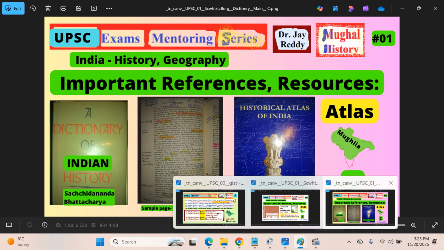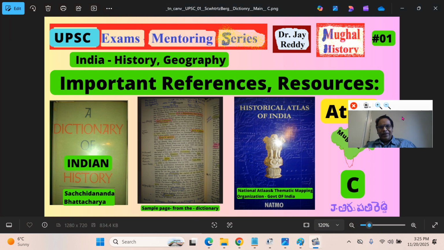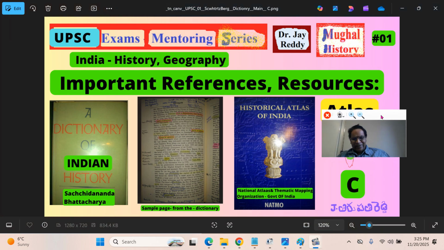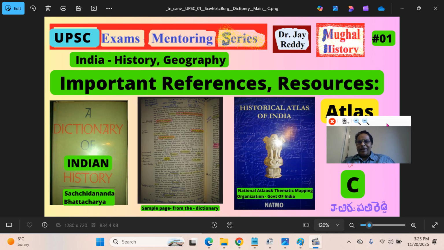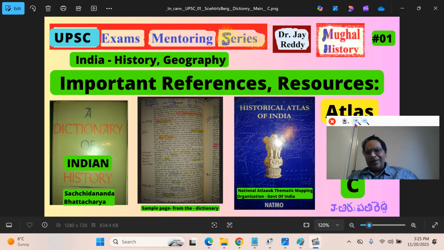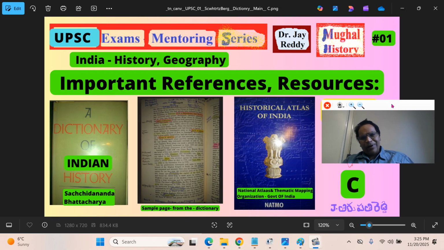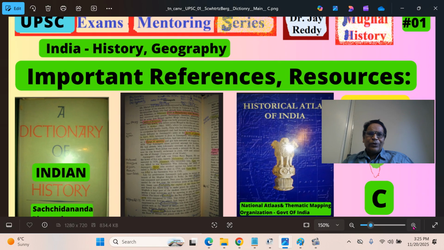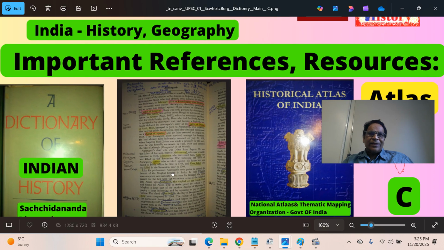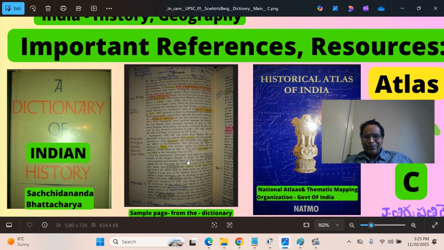I really liked certain points. I will tell you what. I have been using these atlases for more than three decades or so. This is my passion. I would like to share with you so that it will help you in making you a stronger contender for these exams. Here I will just show you a bigger picture of this, and I have those books in my possession also. I will show you them. They may not be the perfect ones, but they will help you.